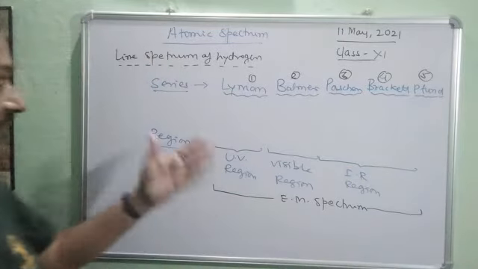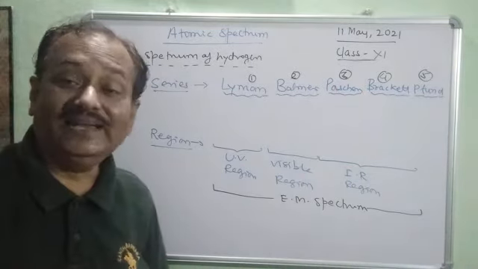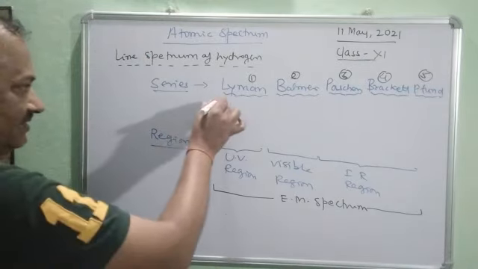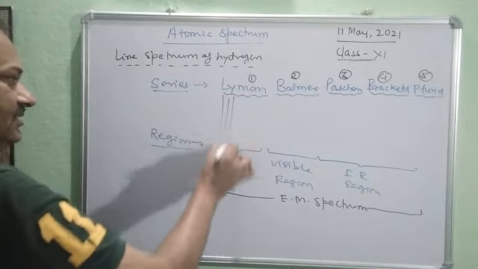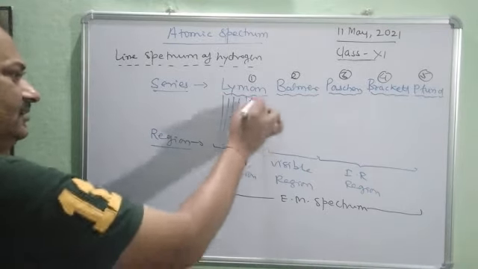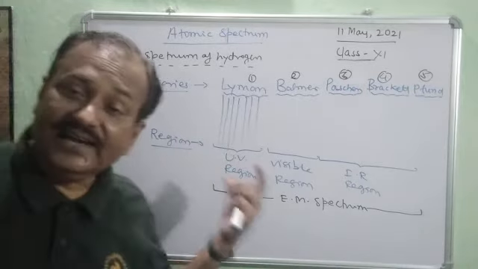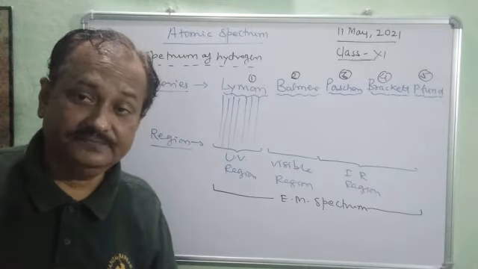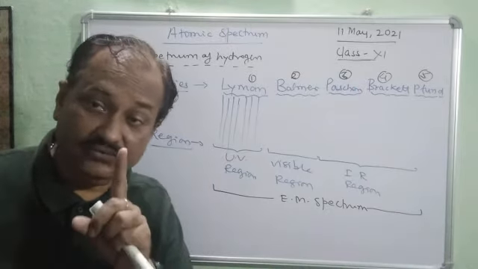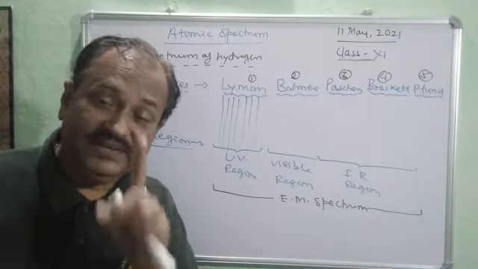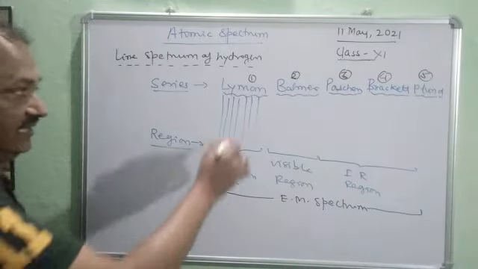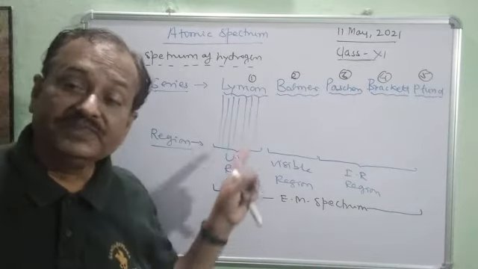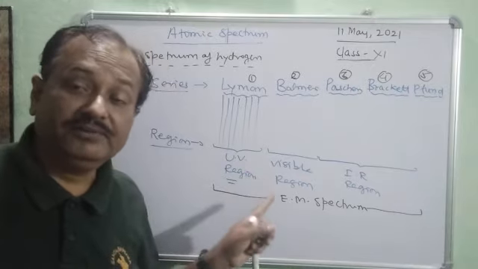Now, as you know, actually it is the spectral lines. There are some sets of lines like this. Lines are there, children. These are the spectral lines. And these lines are the unique identification for all the elements. Now hydrogen is having only one electron, and see the miracle of one electron. So this Lyman series is in the ultraviolet region. It means these spectral lines are not visible by the eyes.